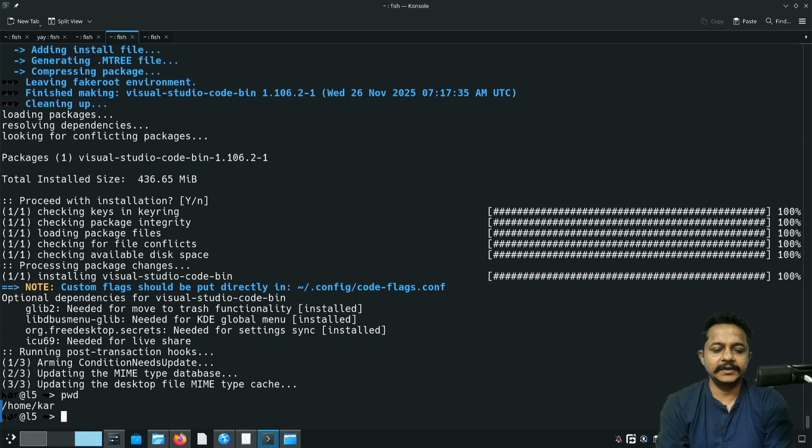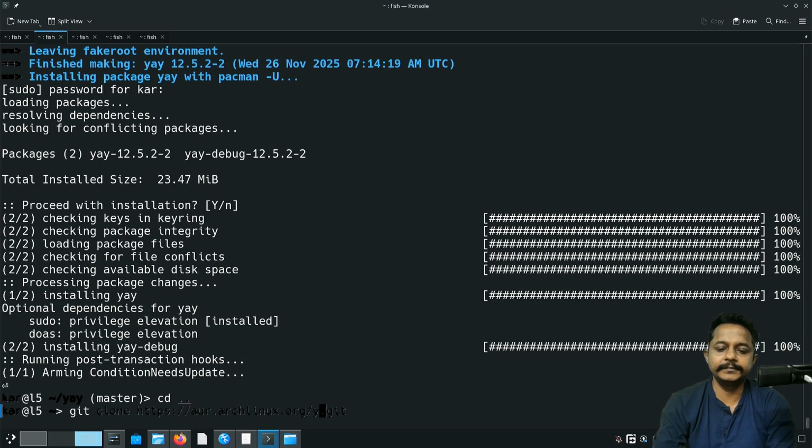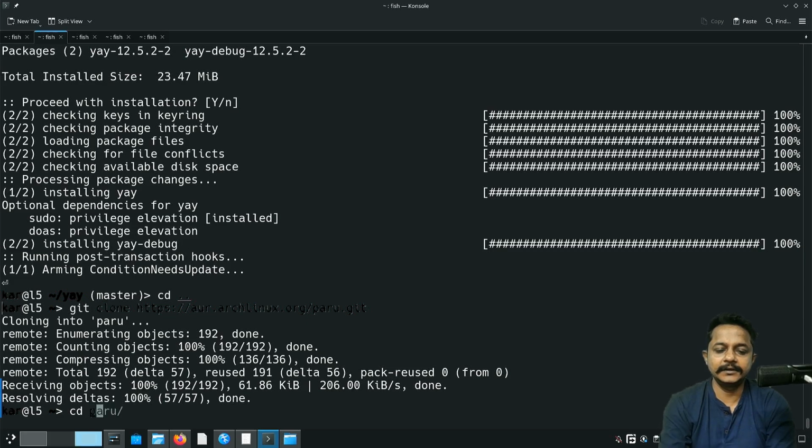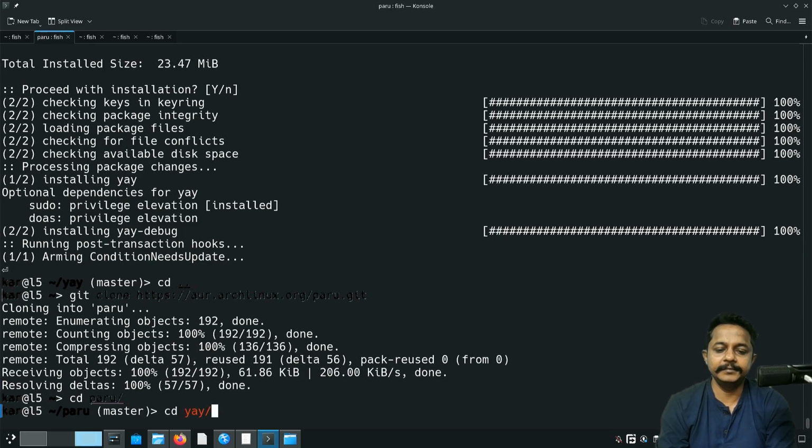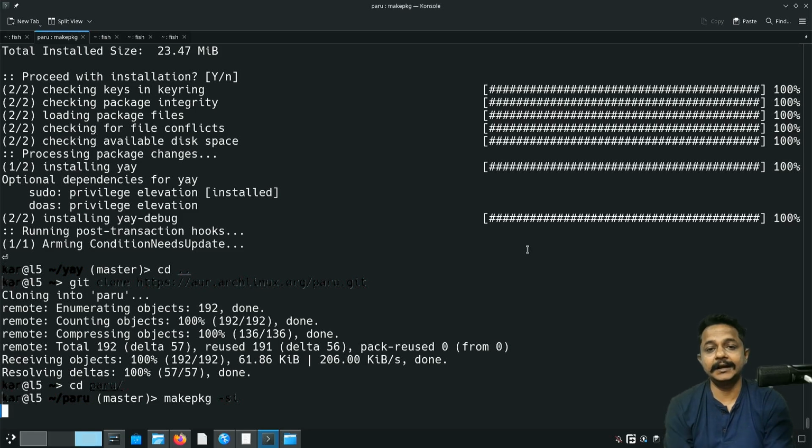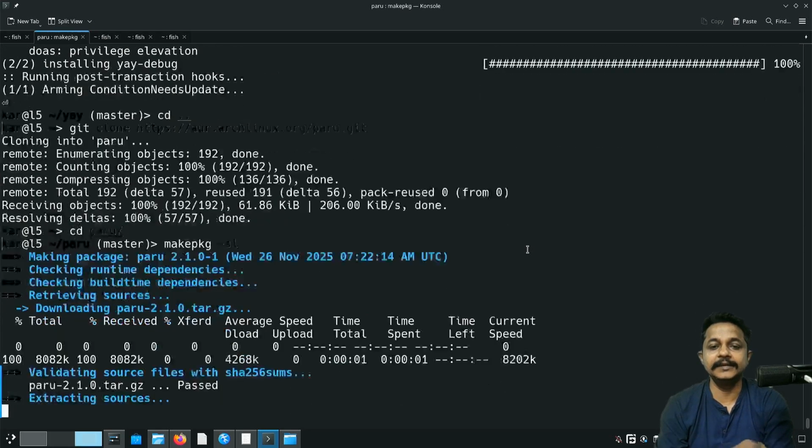Let's see where we are. Yes, we are in the home folder. Now download the PARU repo into the PARU folder. Now it's time we build using the makepkg command with -s and -i so that it will be installed automatically.